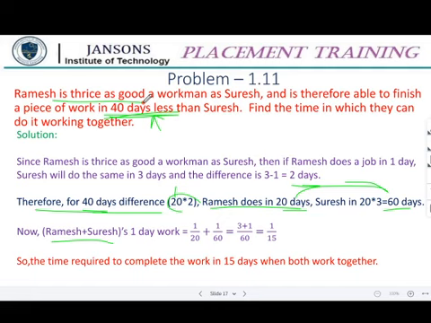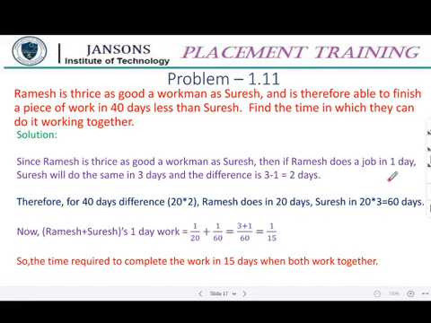So it is clear in this. Since Ramesh is thrice as good a workman as Suresh, he has 3 times the efficiency. The efficiency of Ramesh is 3 times that of Suresh. Then it is so simple from a basic concept of ours. If Ramesh does a job in 1 day, Suresh will do the same in 3 days. Is it correct? Is it clear?